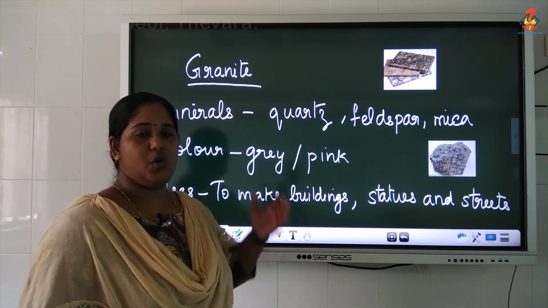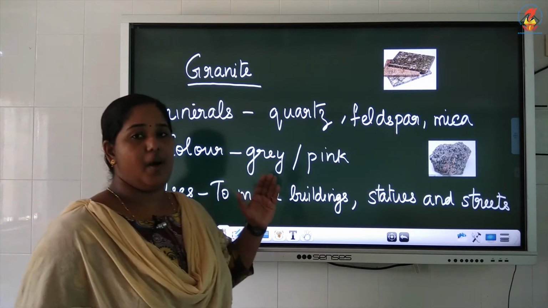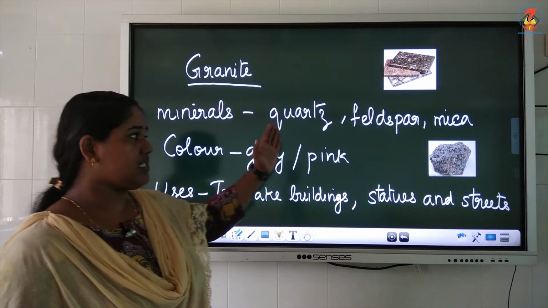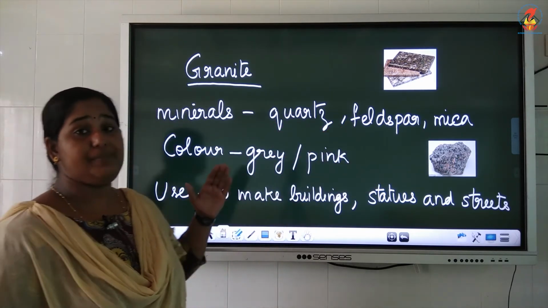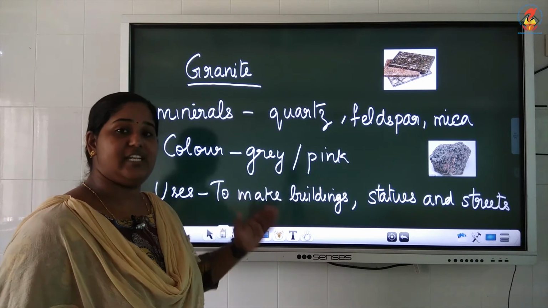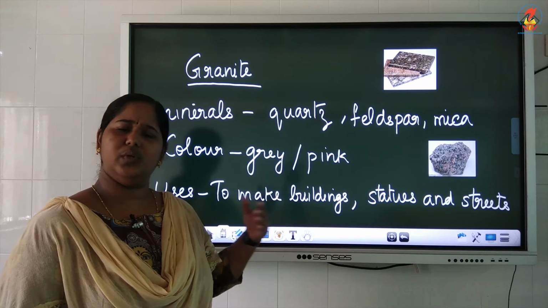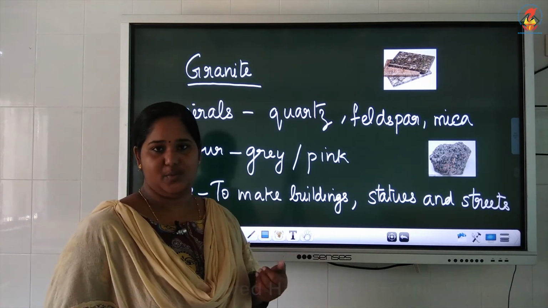Okay? So, this is granite, the most commonly used igneous rock, formed from volcanic eruption. It has minerals like quartz, feldspar and mica. The color is grey or pink depending upon the amount of feldspar in it. And the uses are also mentioned. You can see different varieties and colors of granite in your house.